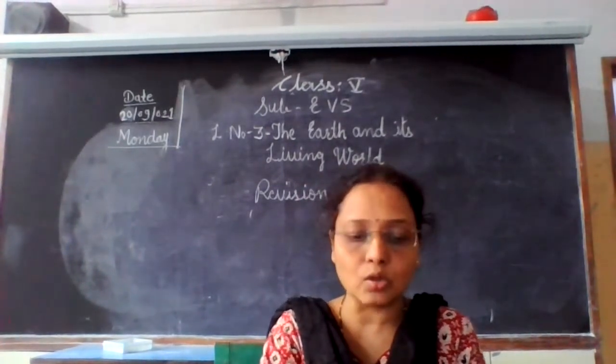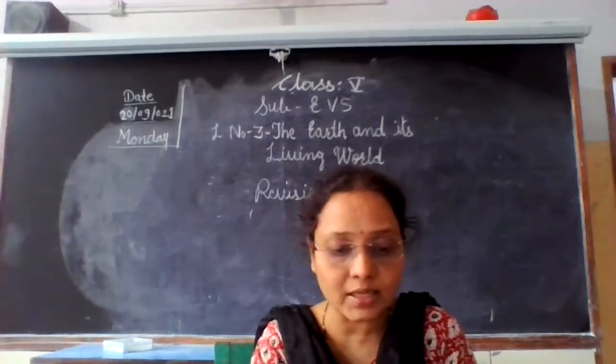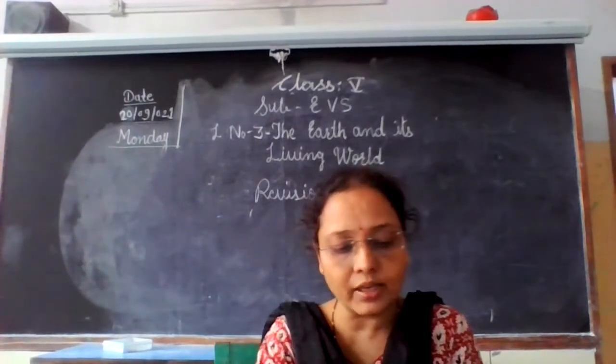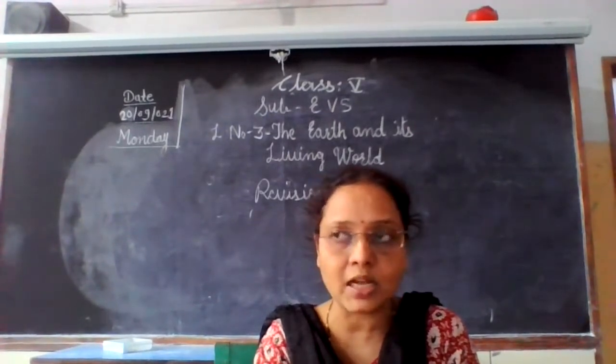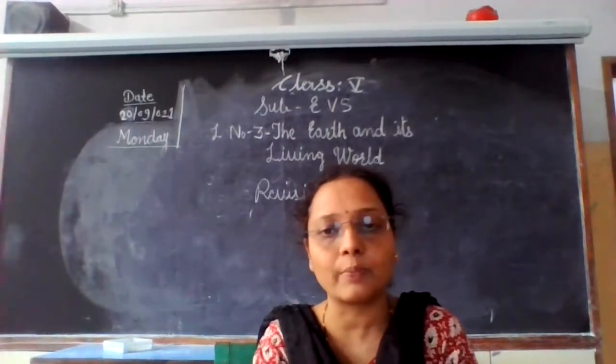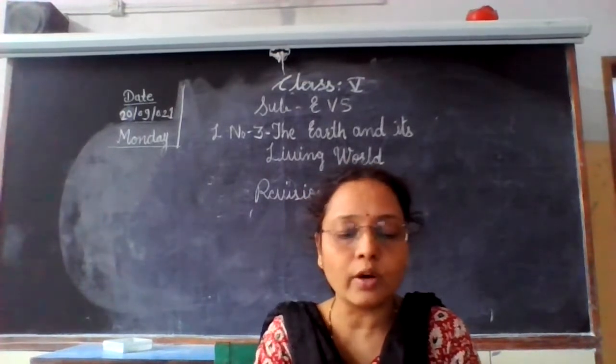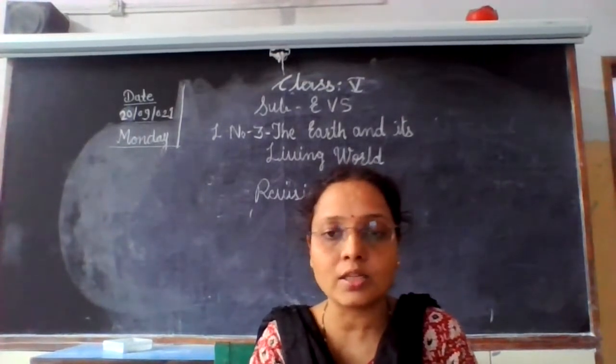So the land is not even in all the places. The unevenness gives different shapes to the land in different places. If you visit anywhere, you will see the land area is not the same everywhere.